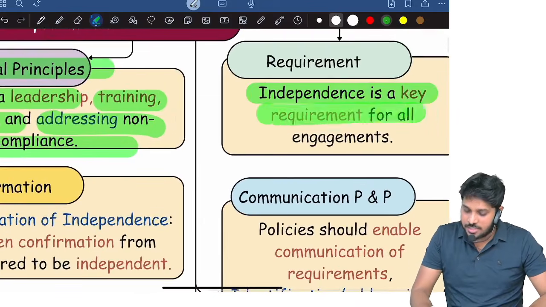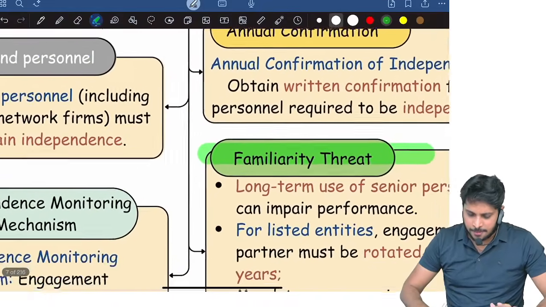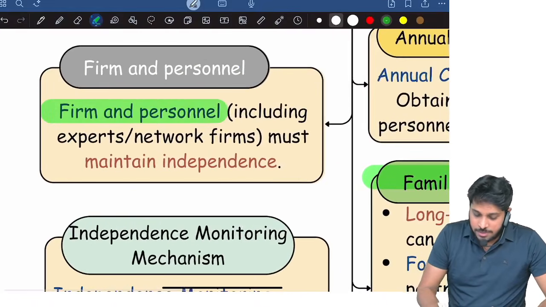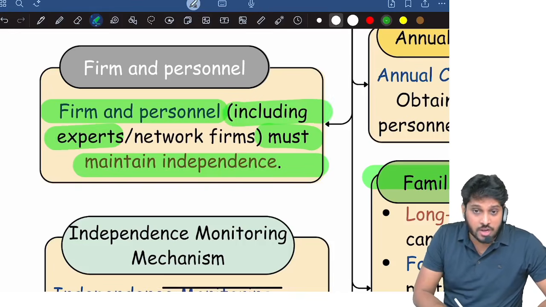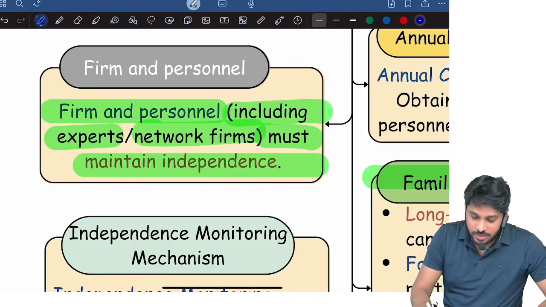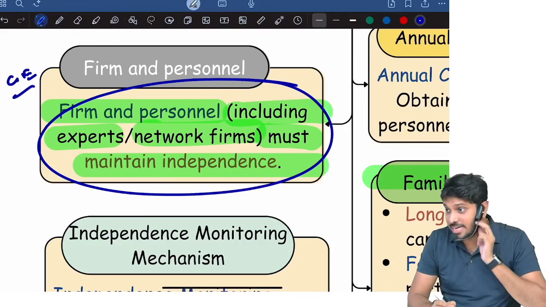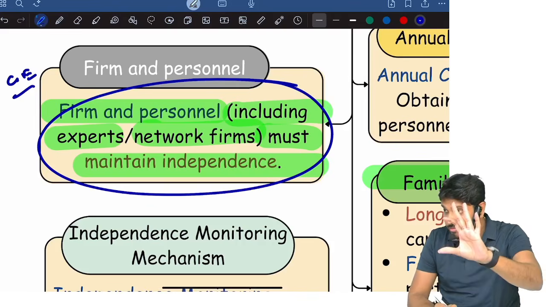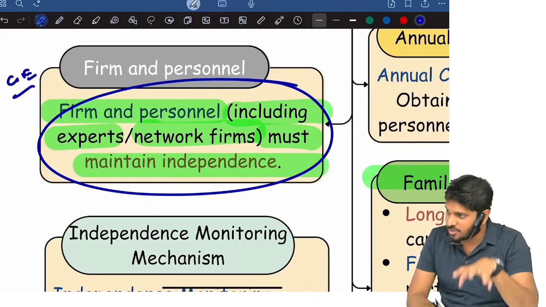So independence is most important for almost all engagements except some related services. The firm and personnel must comply with independence, including the experts whom we contacted and the network firms. So what does complying with independence mean? In the code of ethics we have some network guidelines and remuneration guidelines; for example, a firm cannot charge fees for other services more than the audit fee. That and all ethical responsibilities.